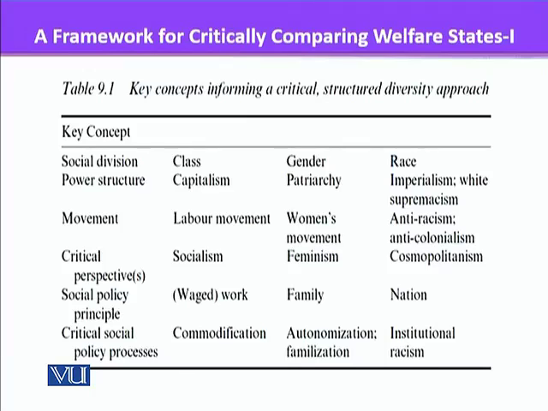In the case of gender, the power structure is patriarchy. The movement against this structure is the women's movement, feminism. The social policy principle is family, and how to deal with this is atomization and familization. The last one, race, is based on imperialism and white supremacism. The movement against it is anti-racism, anti-colonialism, and cosmopolitanism. The critical social process that keeps it in place is institutional racism.